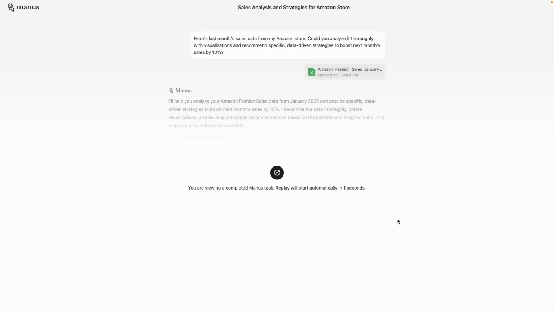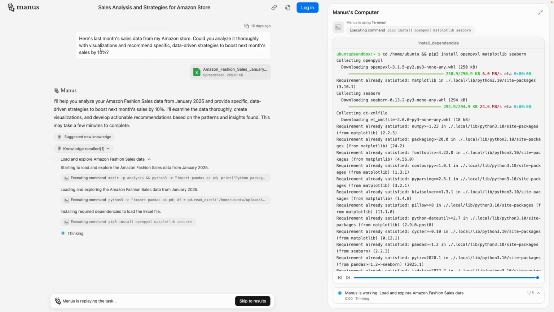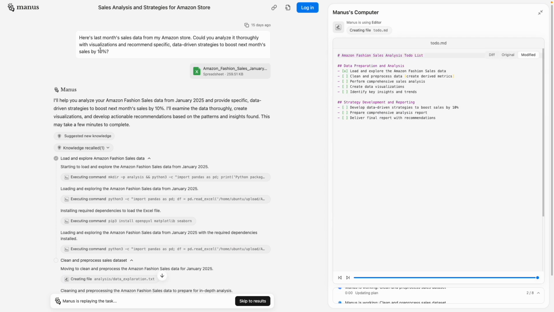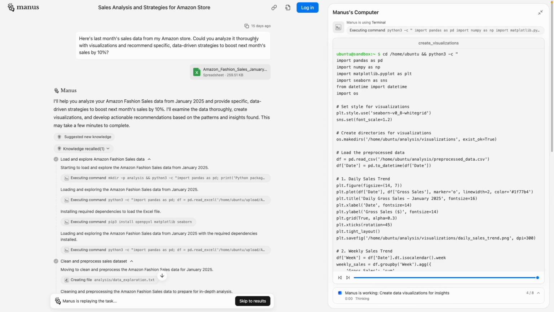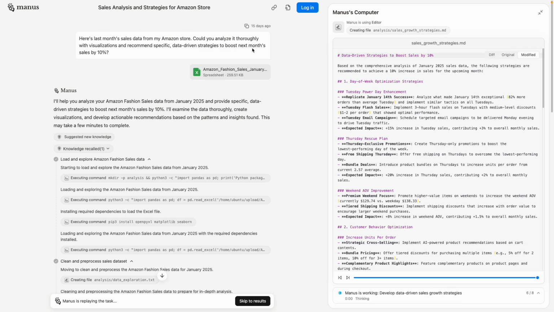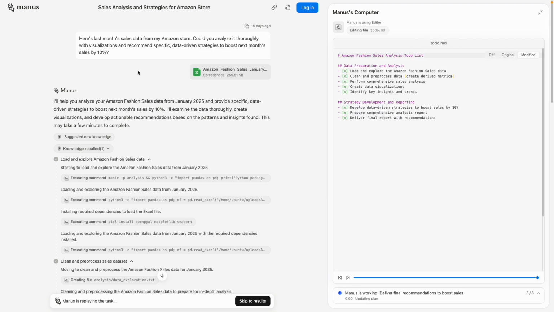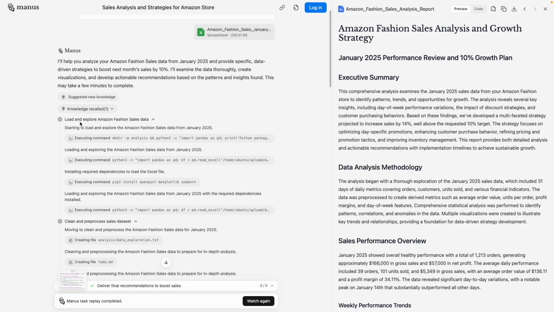Here is a sales analysis for an Amazon store. So this is the prompt. Here's the last month sales data from my Amazon store. Analyze it thoroughly with visualizations and recommend specific data driven strategies to boost next month's sales by 10%. So first of all, it will load and explore data from my dashboard.